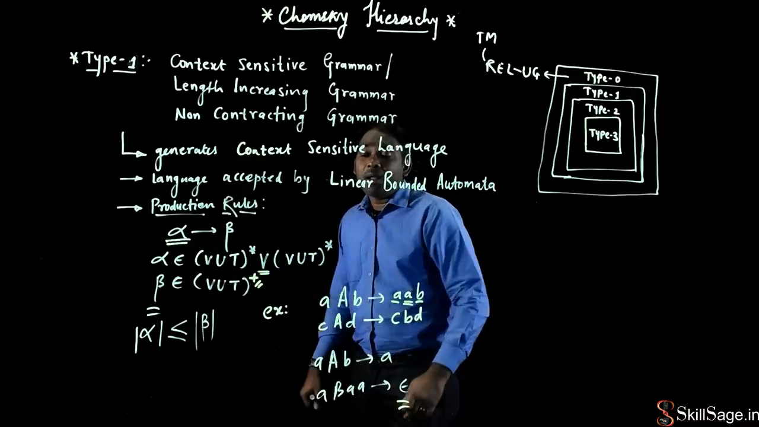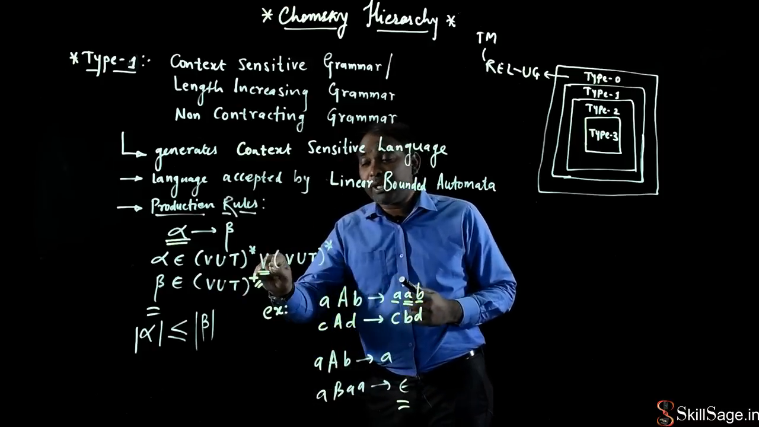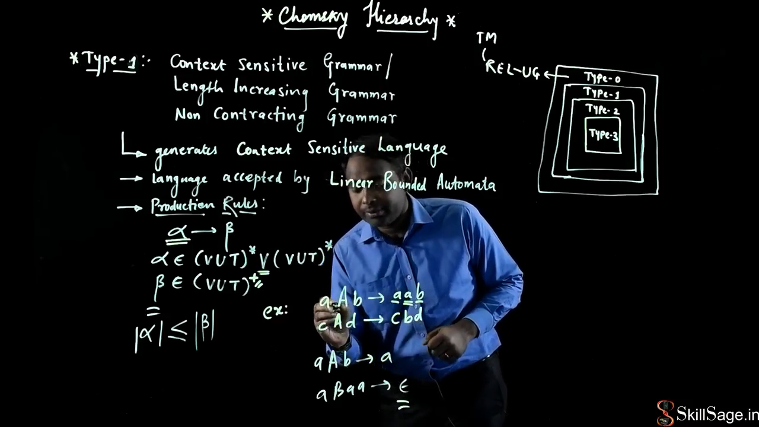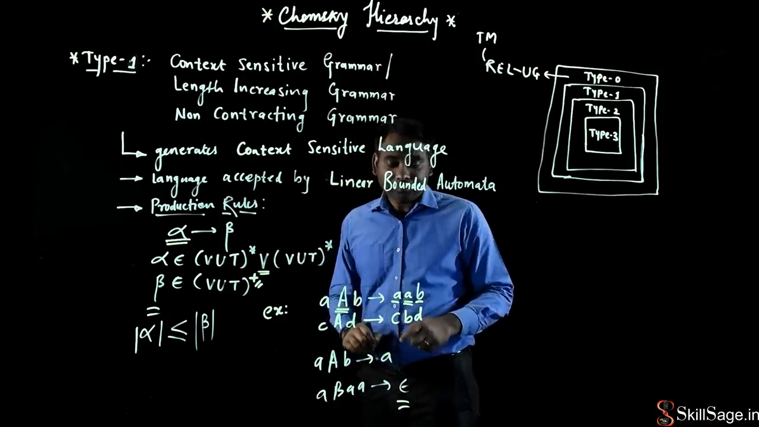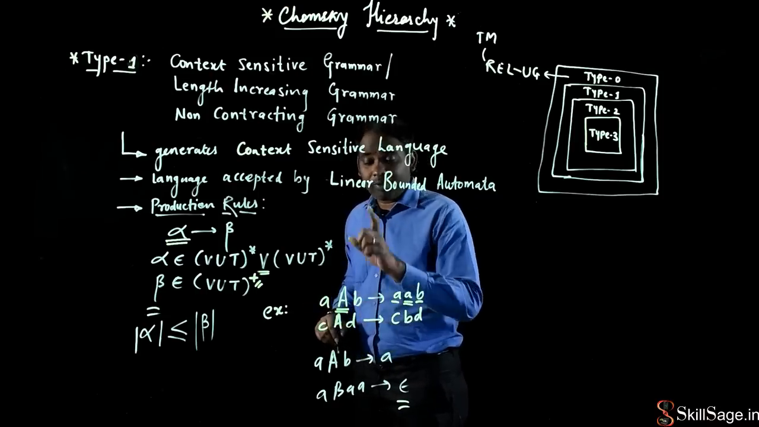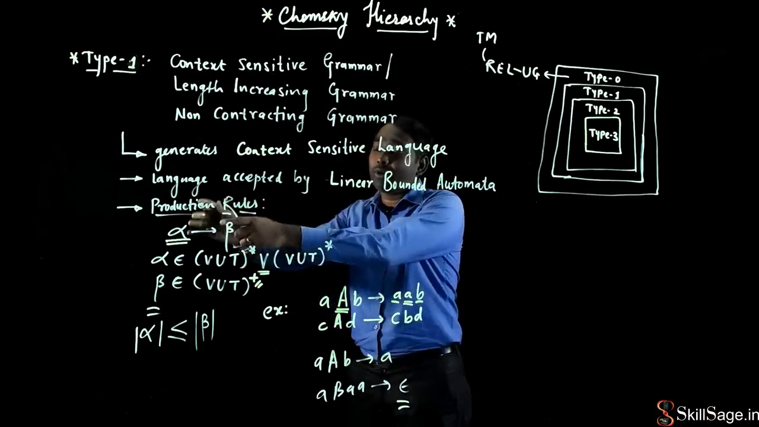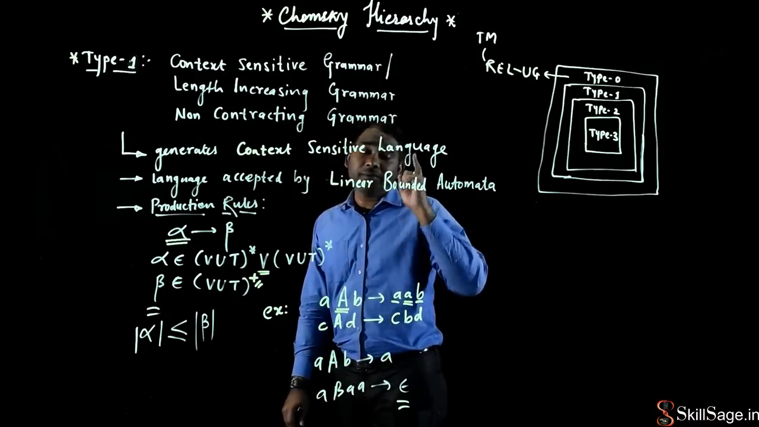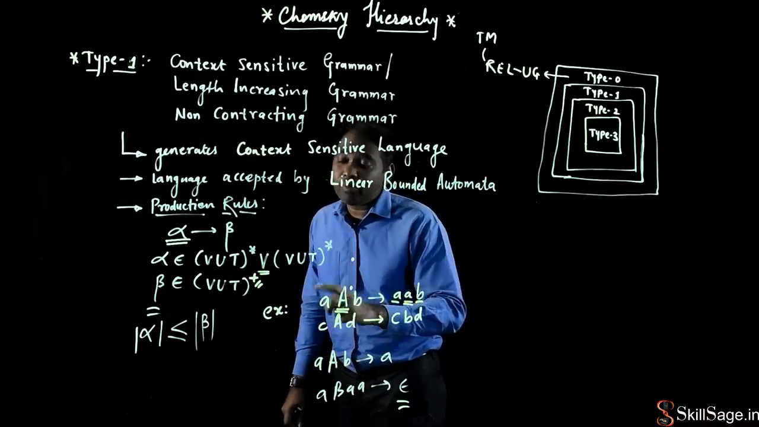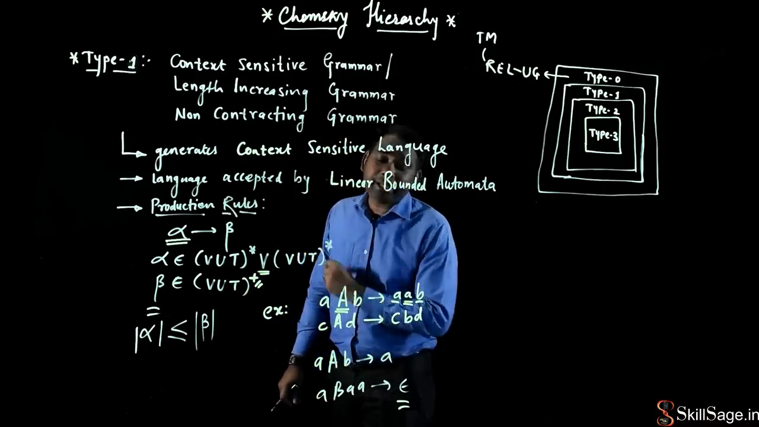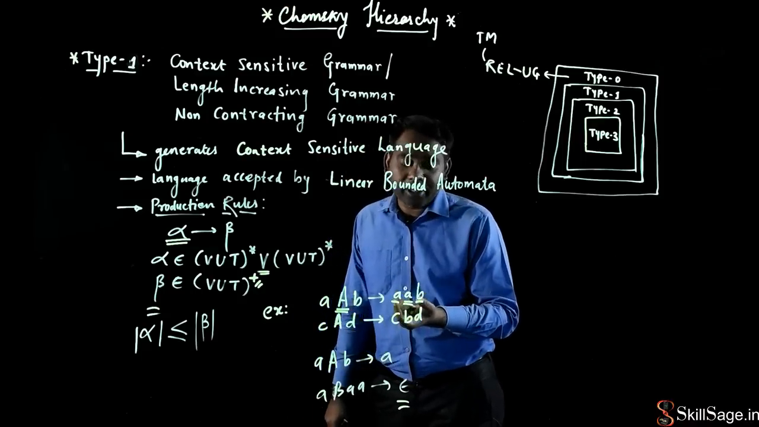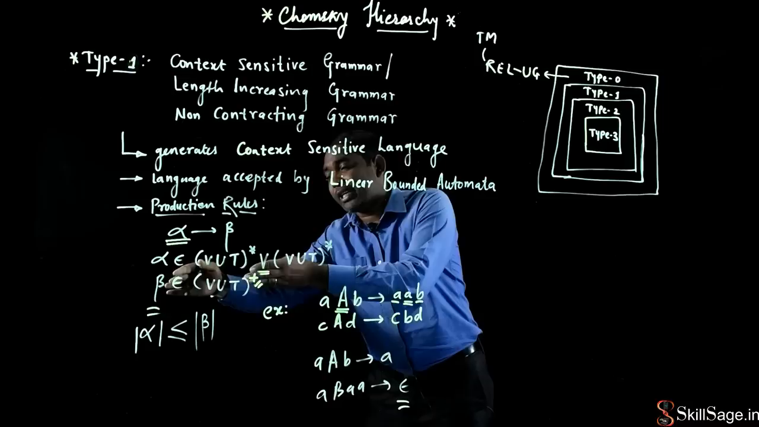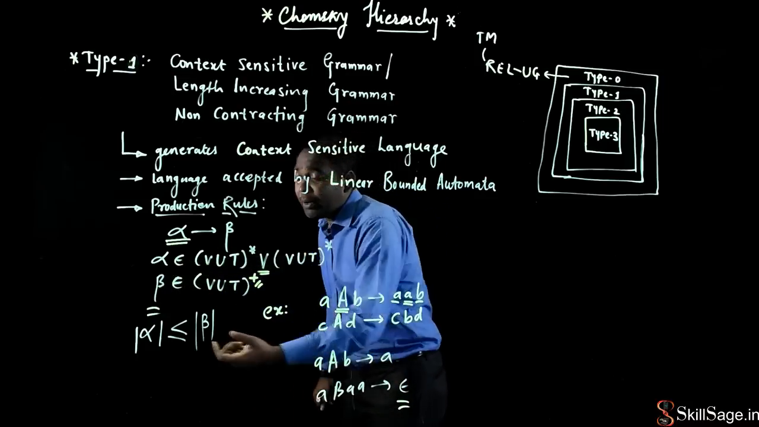What is my alpha? Alpha says that at least one non-terminal symbol has to be present on the left hand side of the production rule. Yes, A is there. A is my variable, one variable is present, that means it follows the property of alpha. What about beta? Beta says that at least one terminal or non-terminal symbol has to be present on the right hand side of the production rule. Here 3 terminal symbols are present on the right hand side of my production rule, so that satisfies the property of beta. What about the third property?